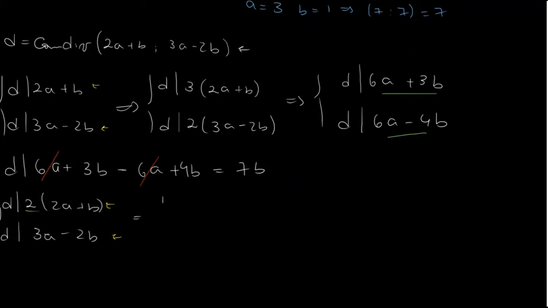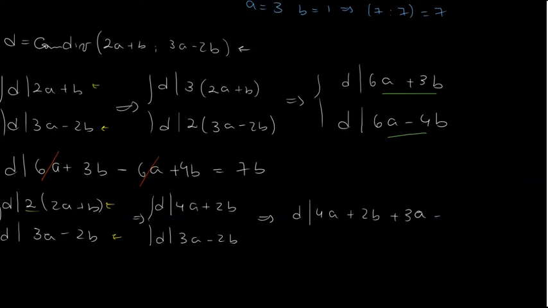Doing the calculations, we get that d will divide 4a plus 2b, and it will divide 3a minus 2b. So again, we can add these two numbers up and get that d will divide 4a plus 2b plus 3a minus 2b, which equals 7a.